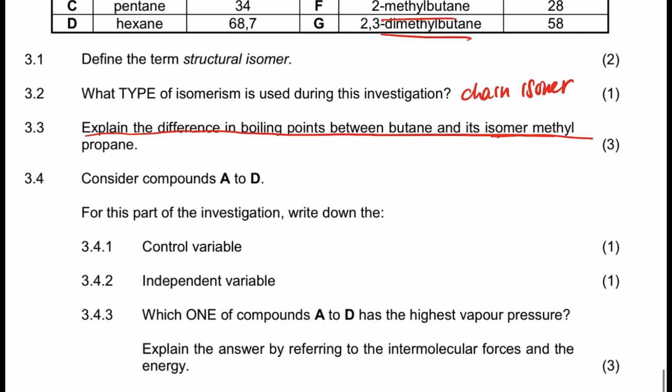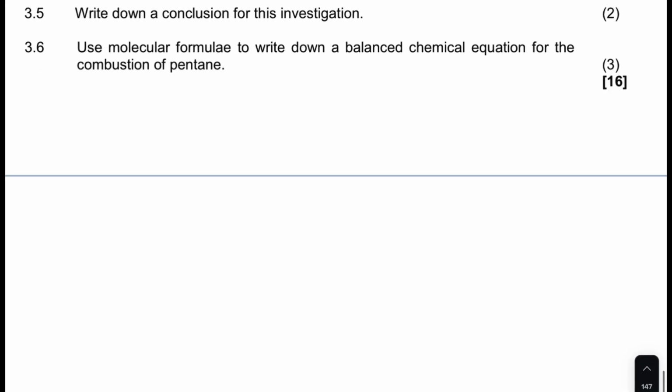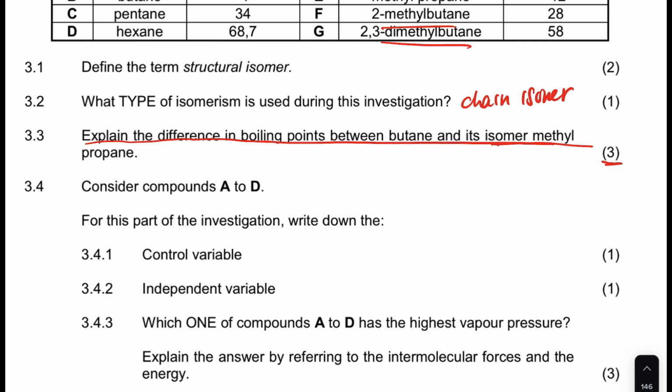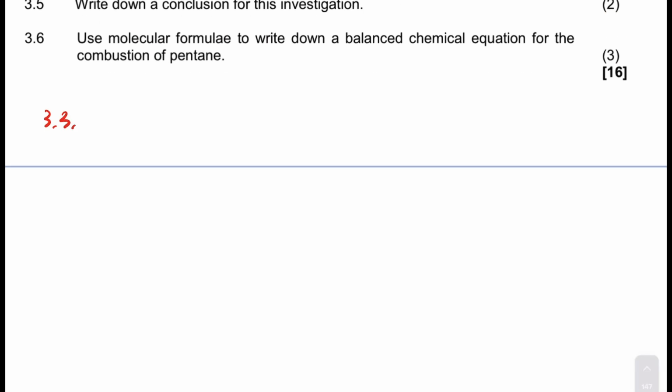So what are you going to say here in 3.3? You're going to say butane. So what are you going to talk about? Number one, look at this, it's 3 marks. So what are they compared here? It's the structure. You're going to talk about the structure and talk about the intermolecular force. So these are the things that you need to talk about here. Let's talk about the structure first. Butane.